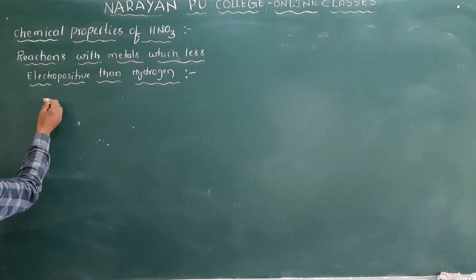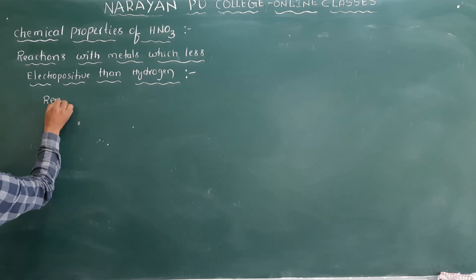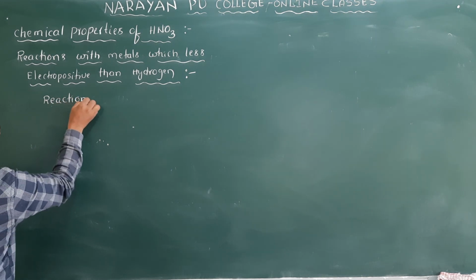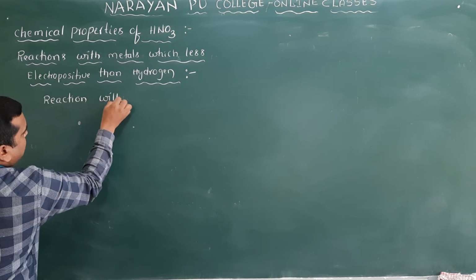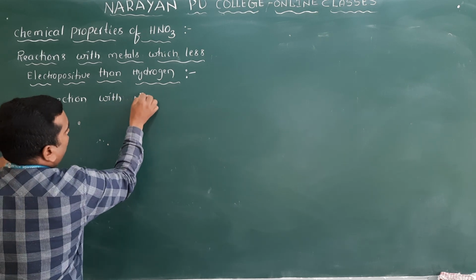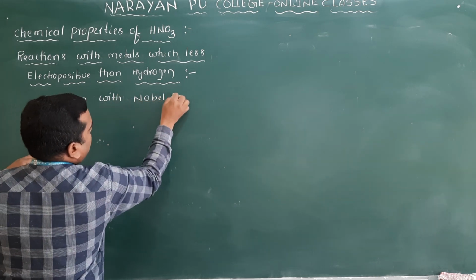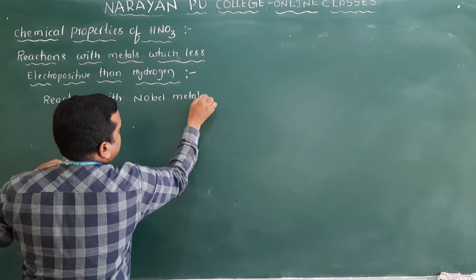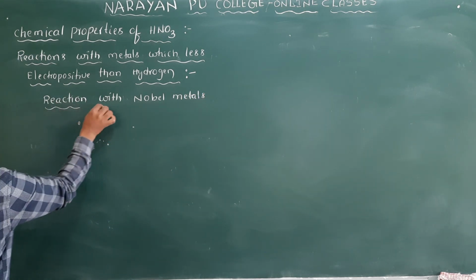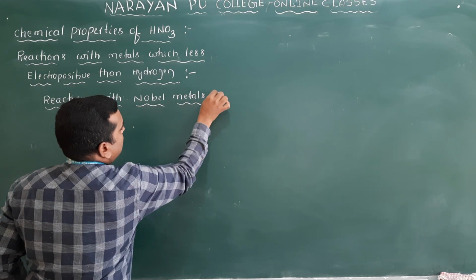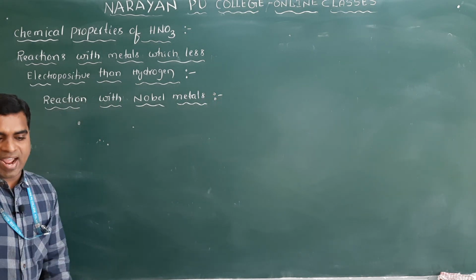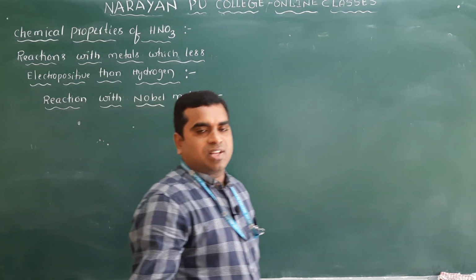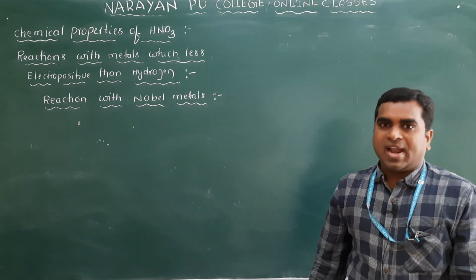Next one, put the heading: reaction with noble metals. Clear? So what are the noble metals here? Not silver, mainly gold and platinum.